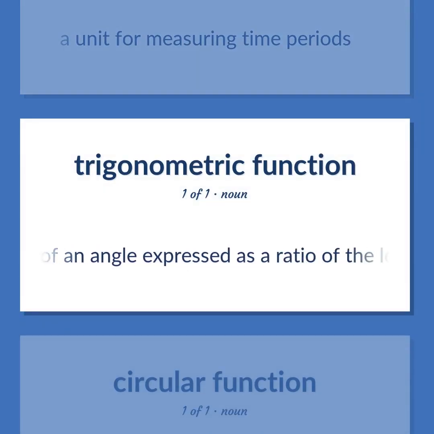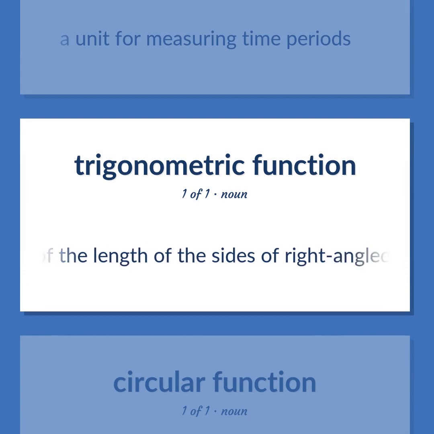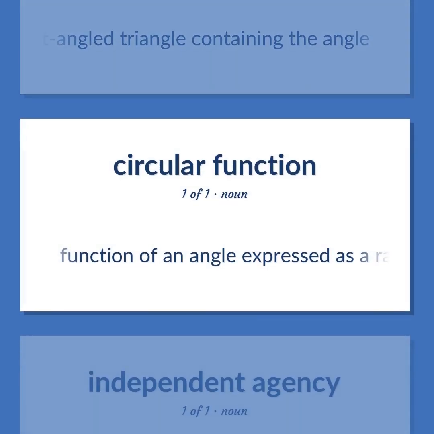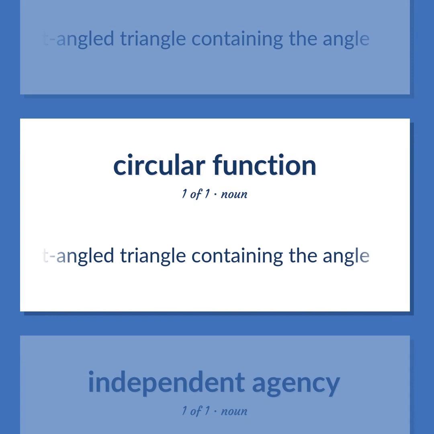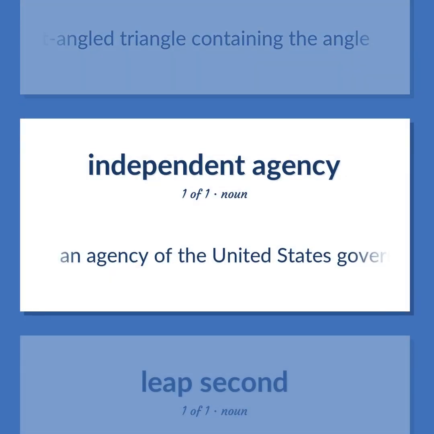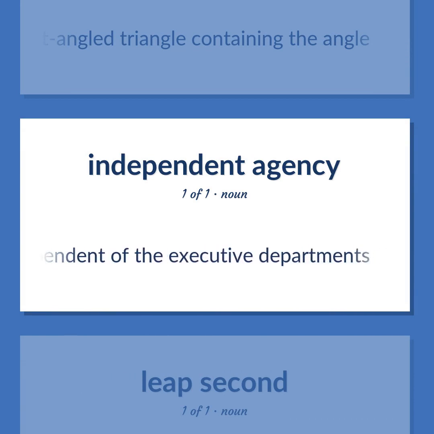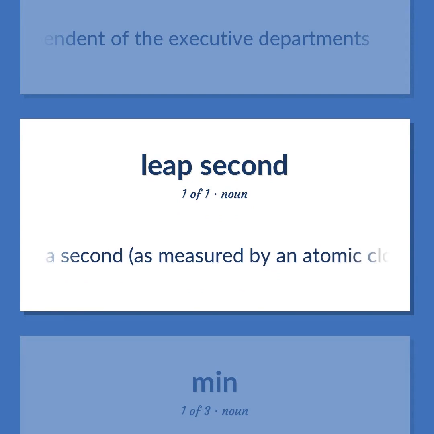Function of an angle expressed as a ratio of the length of the sides of right-angled triangle containing the angle. An agency of the United States government that is created by an act of Congress and is independent of the executive departments. A second, as measured by an atomic clock, added to or subtracted from Greenwich Mean Time in order to compensate for slowing in the Earth's rotation.